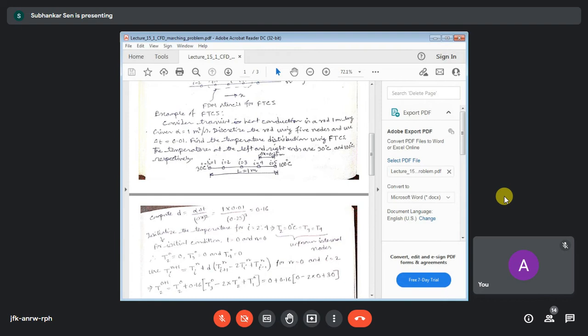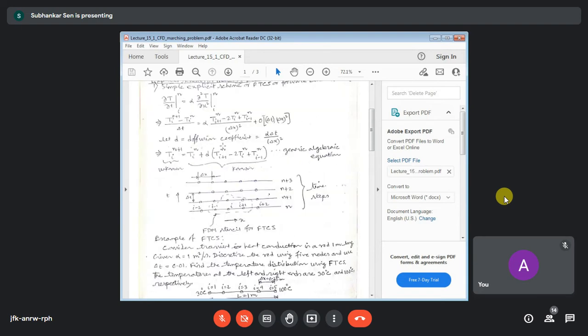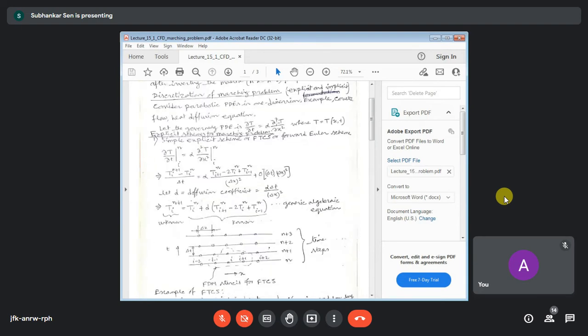Okay, so your first step is you calculate the diffusion coefficient. So alpha is given, delta t is given, delta x you have calculated as 0.25. So from here you find the diffusion coefficient is 0.16. For this kind of explicit methods, this coefficient d, its value is important. There is one chapter in our course known as stability analysis of a numerical scheme. You are using FTCS for this particular equation.